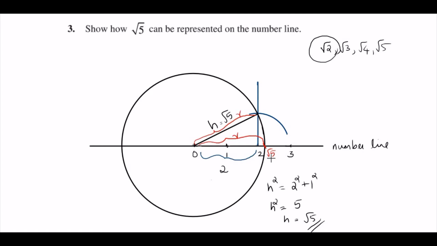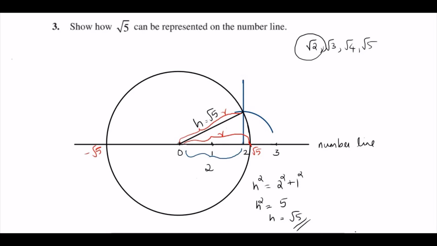Both are the radius. So here it is root 5. So we have represented root 5 on the number line. Same way, this radius length here is also root 5, but this is on the negative side. So it is negative root 5. Similarly, you will get for all the positive roots, the negative roots on the left hand side.